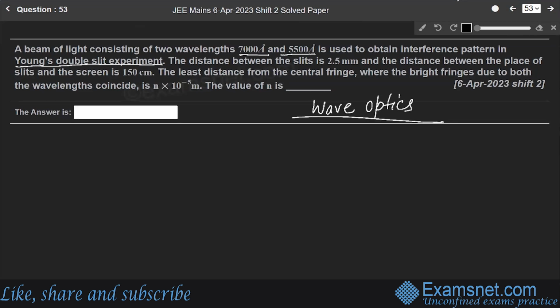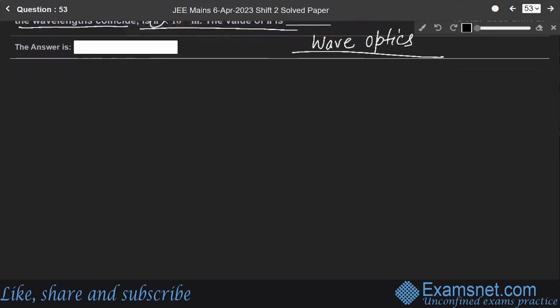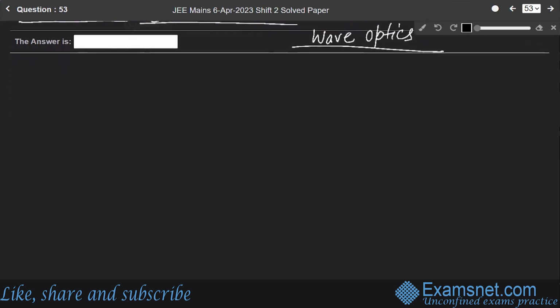Double slit experiment. The distance between the slits is 2.5 millimeter and the distance between the plane of the slits and the screen is 150 centimeter. The least distance from the central fringe where the bright fringes due to both the wavelengths coincide is this. We have to find the value of n. So first of all, we should know what Young's double slit experiment is.